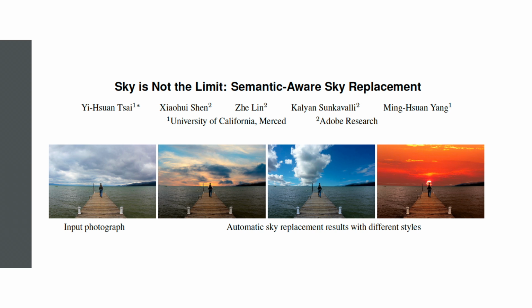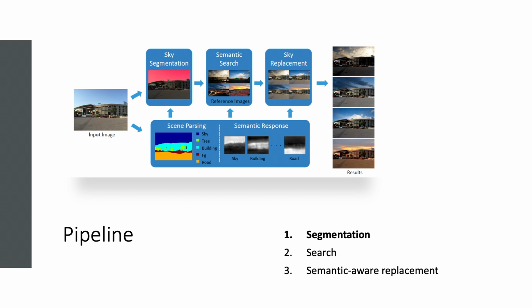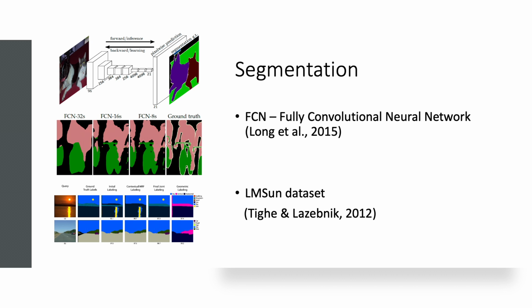There were some earlier papers on this topic, but they did not account for the image's semantics. The process described in this paper consists of three major steps: segmentation, search, and semantic-aware replacement. Let's start from segmentation. We would like to precisely define boundaries for the sky region during this step.